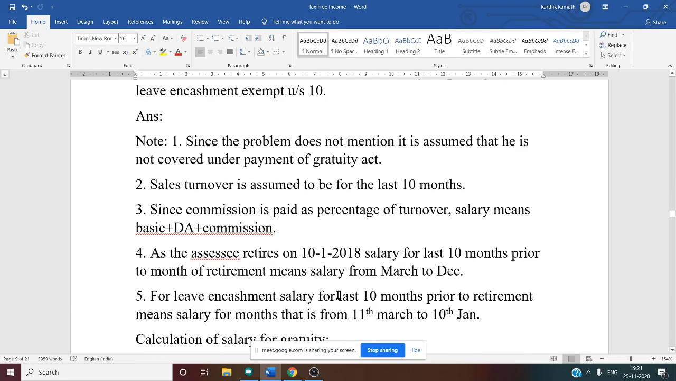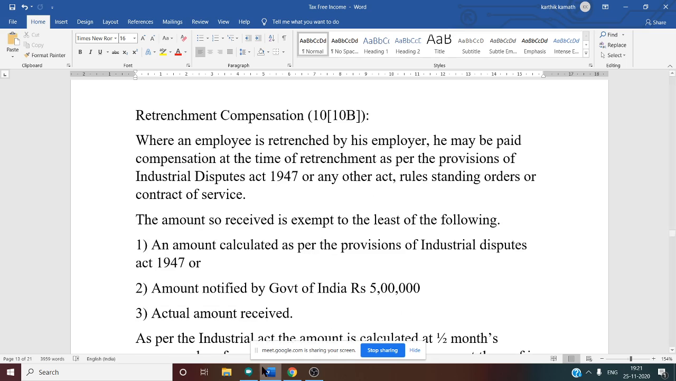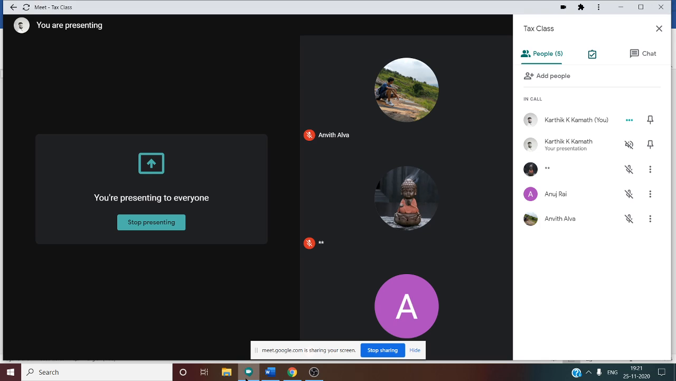So have you understood earned leave encashment? What do you mean by earned leave encashment? Yes, tell me, have you understood? Anuj, yes. Anvir, yes, sir. Hanumanta.